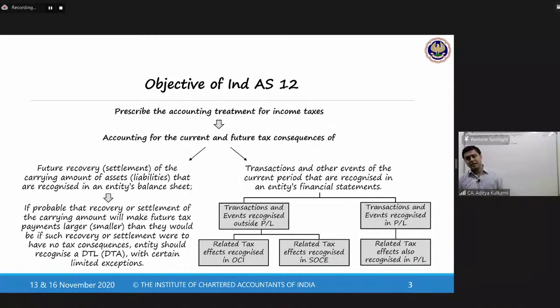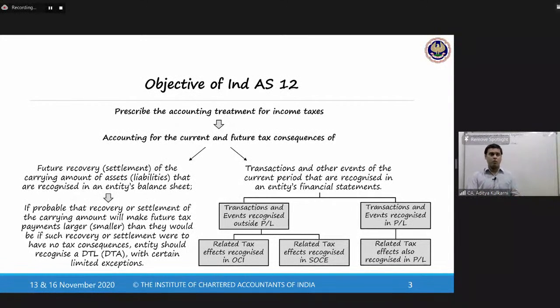Like, for example, if you have received an income in advance, what is going to be the tax effect of that income? Does the tax statute tell you to tax it on cash basis? Does it permit you to account for this on accrual basis? Because sometimes we have certain provisions where the Income Tax Act tells us that income should be recognized when accrued or when received, whichever is earlier.